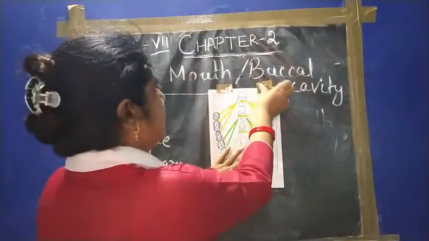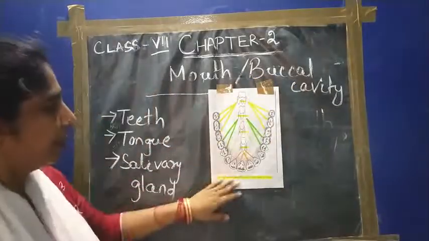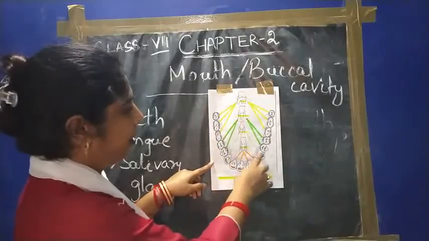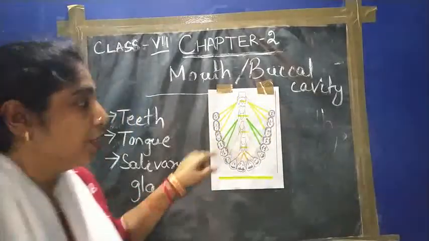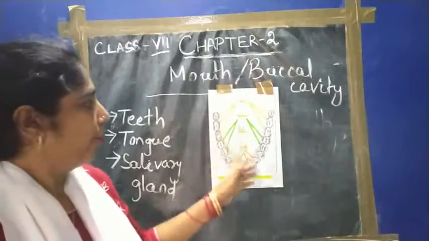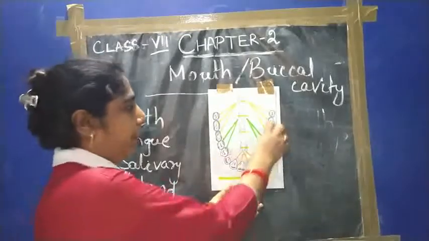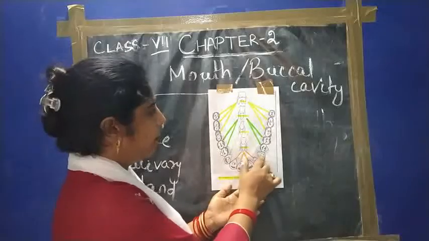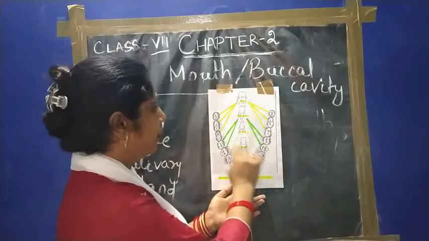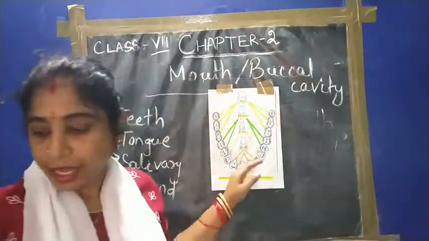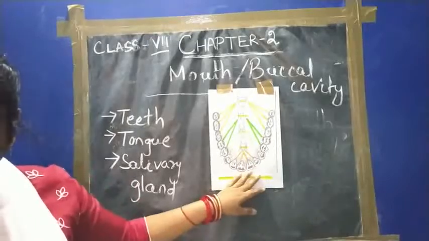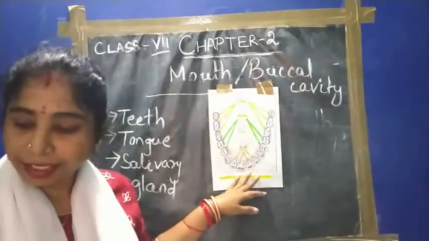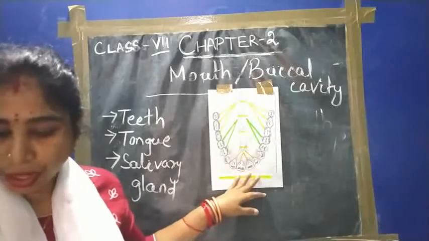You see, this is a set of teeth and their number is 16. Count: 1, 2, 3, 4, 5, 6, 7, 8, 9, 10, 11, 12, 13, 14, 15, 16. So this is one jaw, and I have taken one jaw of teeth. See, what is the structure of these four? That is different from these two, and these two are also different, and these are also different. On the basis of their structure, they have different functions, and their location is also different.